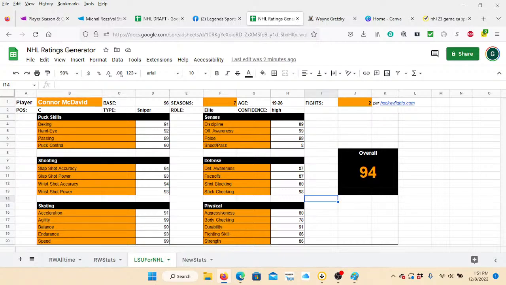Like I said, a lot of the categories that I'm really focused on in this are getting the face-offs right, getting the shot blocking right, getting the awarenesses right. You have guys who were not particularly good defensive players, and you'll see them get turned out with, because he's a 95, well, now his defensive awareness can't possibly be less than a 90. That's nonsense. Of course it can. So it's just trying to make sure that players have a differentiation between their own skills so that they really play like the player and they feel like the player. That is the goal. That is always the goal of doing this.